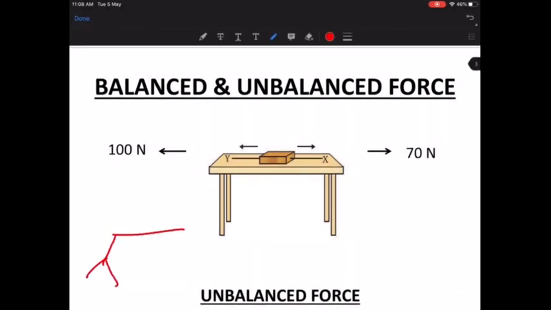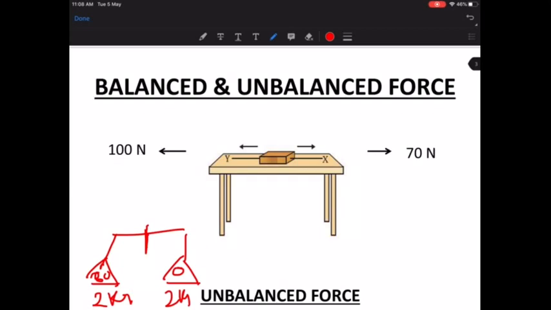So suppose if this is the balance, on one side he is going to place your vegetables, on the other side he is going to put some weights. So if both the sides are equal, this needle, this pointer is going to be in the center. So that's how you know that it is a balanced force. Okay, so balanced means equal and opposite force. So both the sides of forces are equal. If this is going to be 2 kgs, this is also going to be 2 kgs. So that means it is balanced, correct? And it is equal and opposite force.